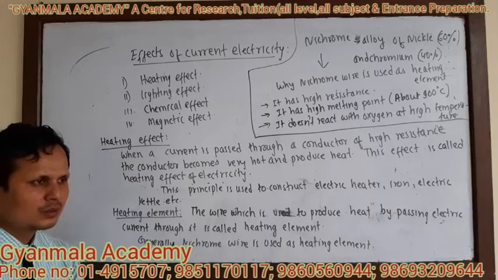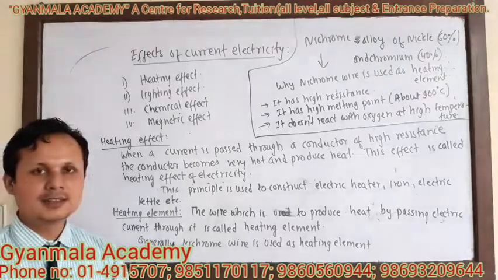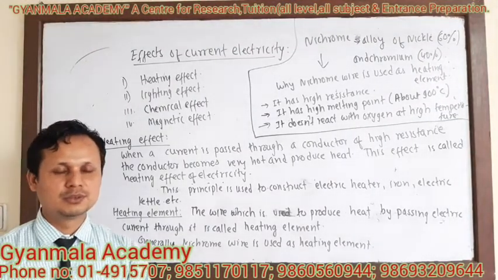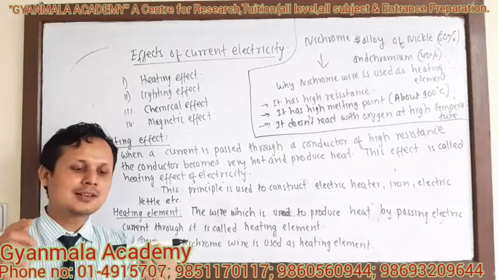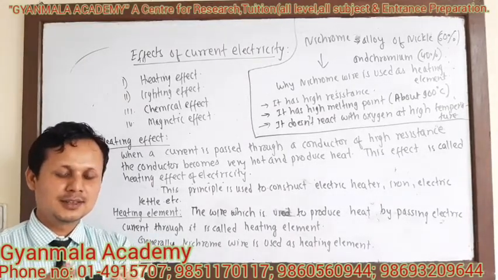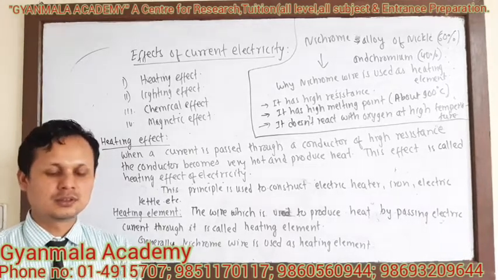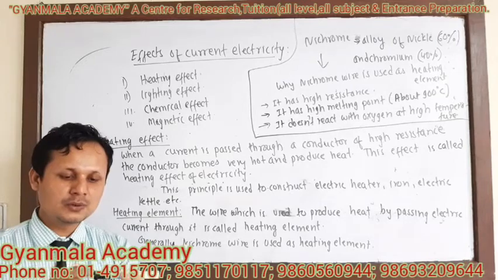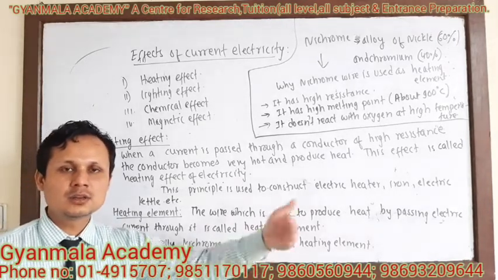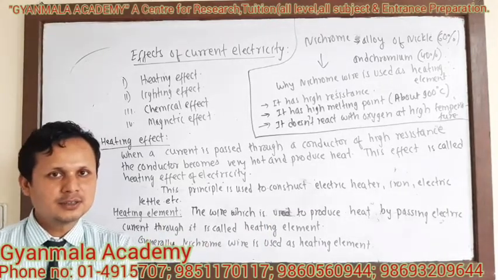Now, how does passing electric current through a conductor of high resistance produce heat? Please listen carefully. When you pass a current through a conductor of high resistance, then the resistance opposes the flow of electrons. So work has to be done by the electrons to overcome that resistance, and this work done is converted into heat energy.